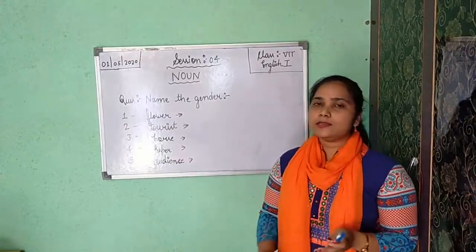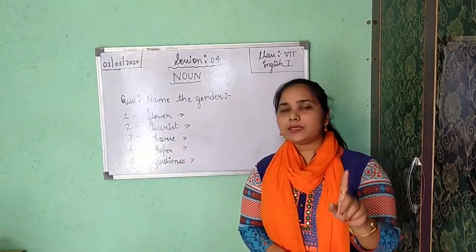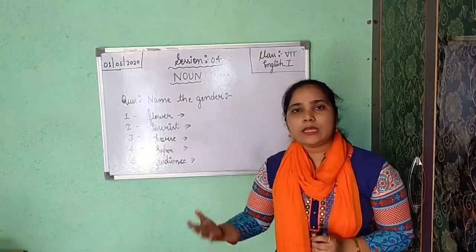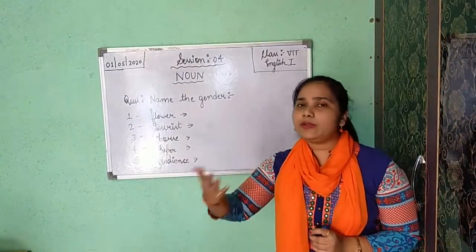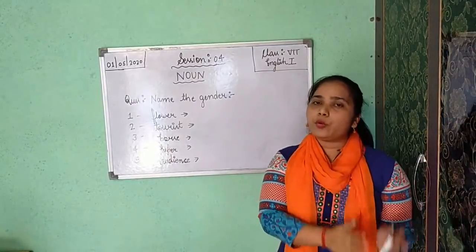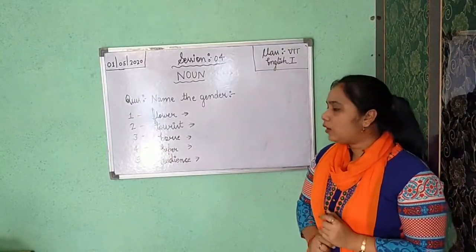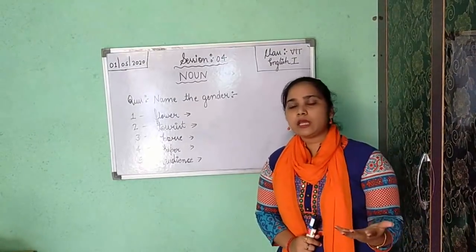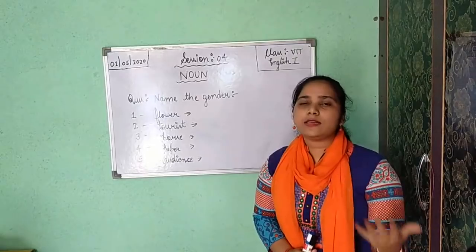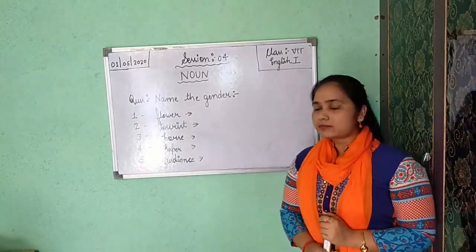The difference is this: singular shows only one thing, one person, whereas plural shows more than one. It can be 2, 3, 4, likewise. It can be infinite, but it has to be more than one. Also, I have told you some rules on how you will change things into plural number.